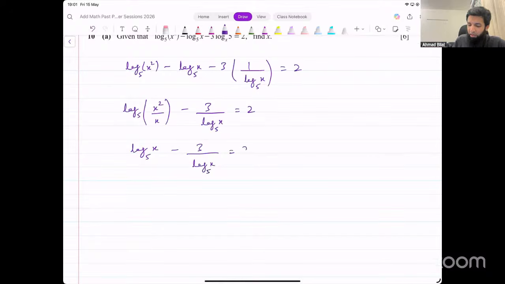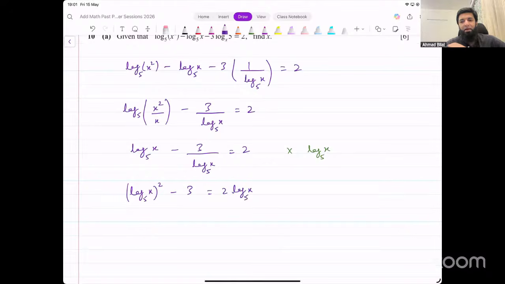And now it becomes straightforward. Multiply the whole equation by this thing so that we get rid of the denominator, or you can take LCM here and then multiply on the other side. You can do all of that in one single step, multiply by the LCM. That will give you log of x base 5 whole squared minus 3, that equals 2 log of x base 5. And now you can solve this equation.